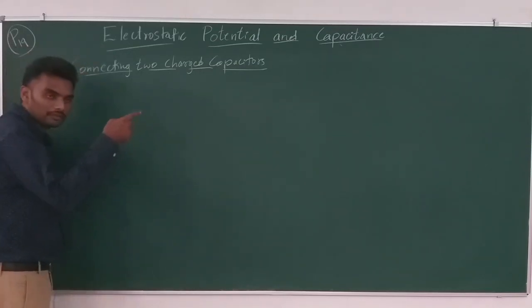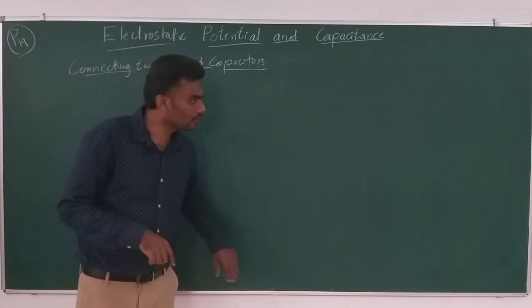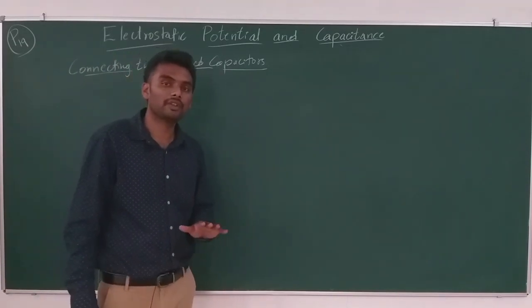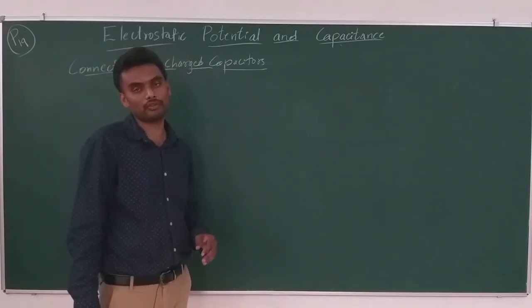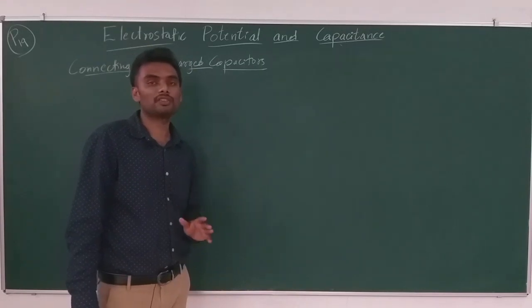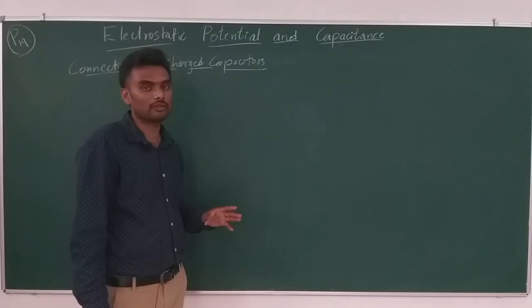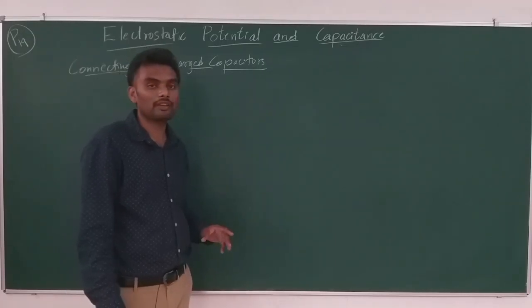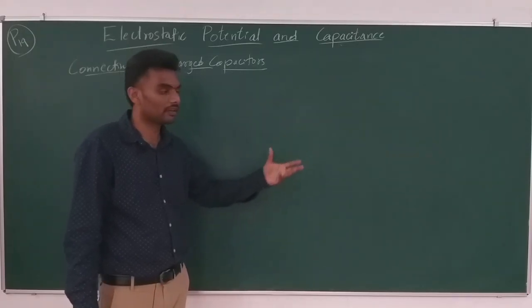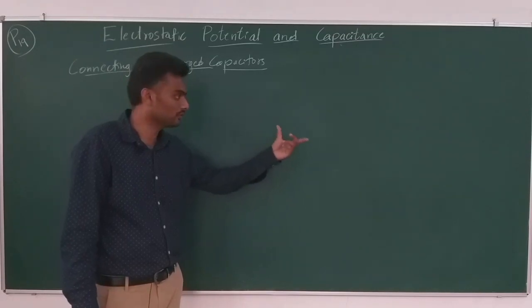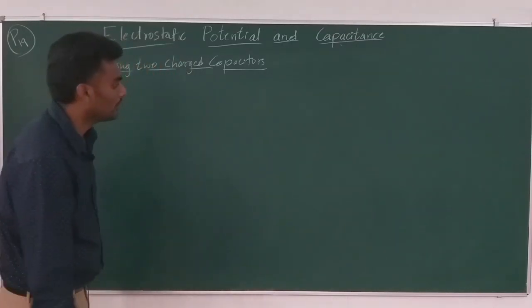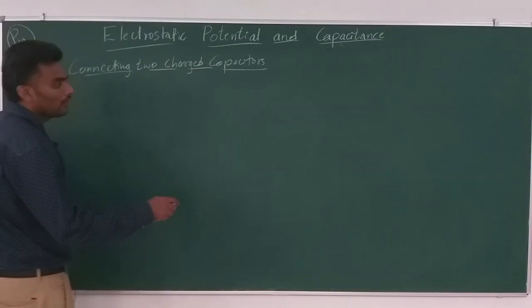Now the last part is about when we connect those two capacitors, certain energy will be lost during the process. What amount of electrostatic potential energy will be lost when we connect them like that, as I showed you before, can be discussed now.